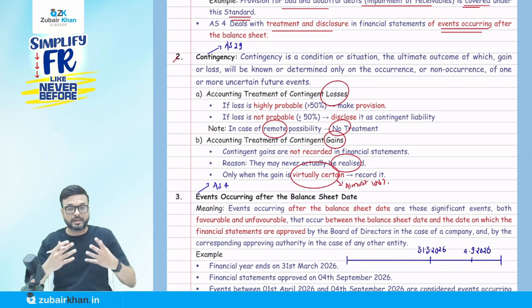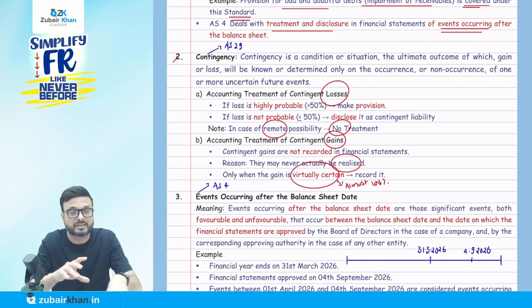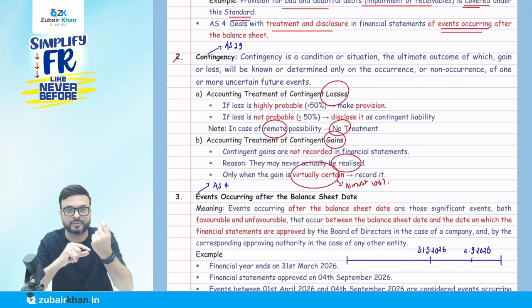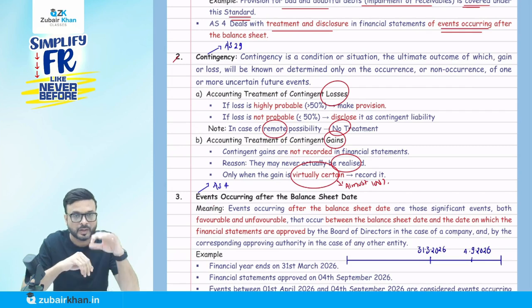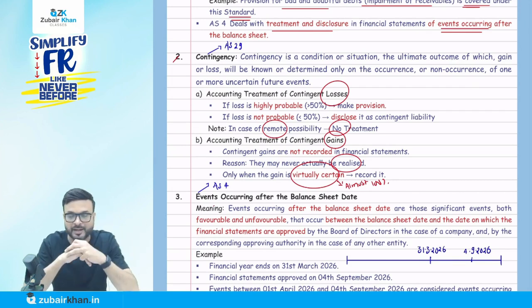So when you know already that you win the case that year, then you can say we are going to record it in the books of account. Now you're virtually certain. Let me give an example of this contingent gain. Your parents promise you, when you clear the CA Intermediate examination that year, they are going to give you a MacBook. Just an example. Okay, you say wow. So after the examination, can you record in your books of account that the MacBook is receivable?